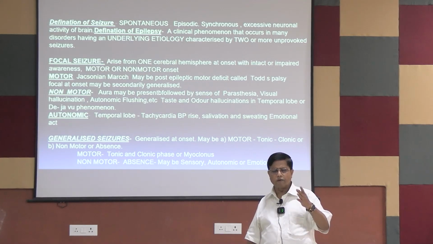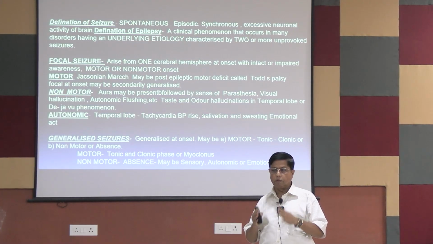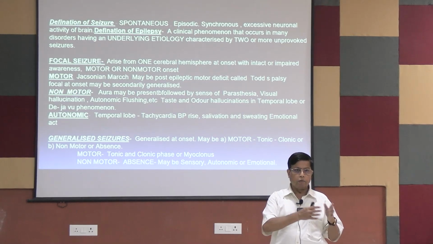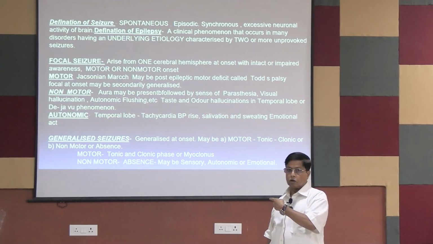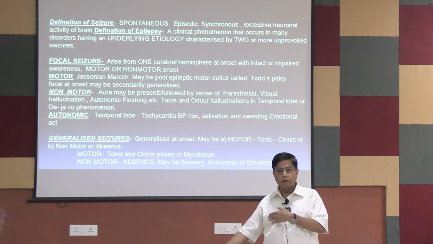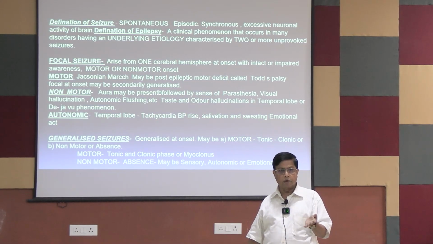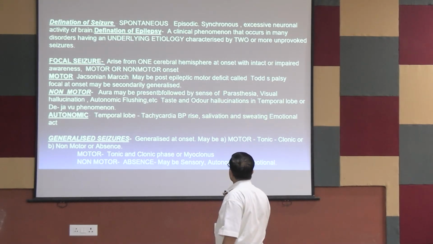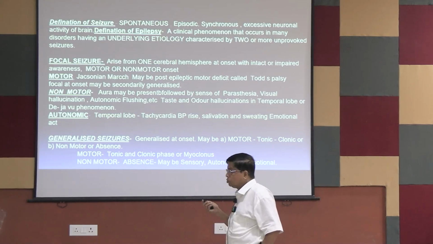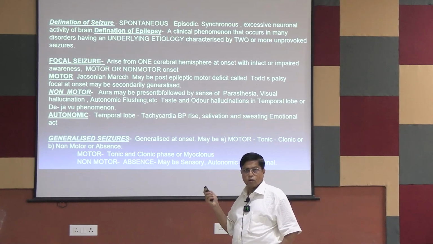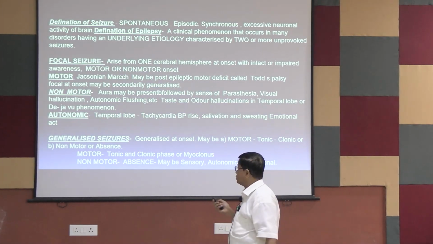So there are some cerebrovascular accident mimics like TIA, transient ischemic attack, which by definition totally recovers within 24 hours. Another mimic is Todd's palsy, which may present like a cerebrovascular accident with paralysis of one limb, but that will also completely recover within 24 hours like TIA. We also call it Todd's palsy. Todd's palsy does not occur in generalized seizure usually. It is one of your favorite MCQs. Todd's palsy occurs only in focal seizure, not in generalized seizure.